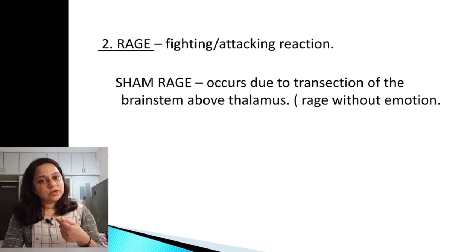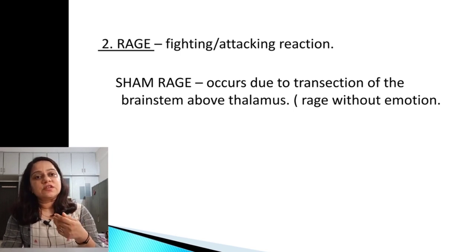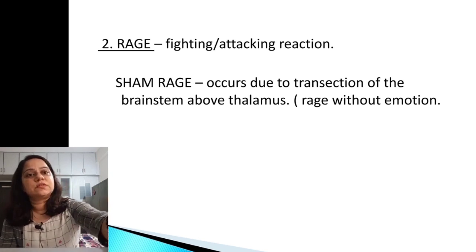There is one more term called sham rage. Sham means false. So it occurs due to transection of the brainstem above the level of the thalamus. In this, the person will have a rage reaction, but it is not associated with any kind of emotion. So it is rage without emotion.